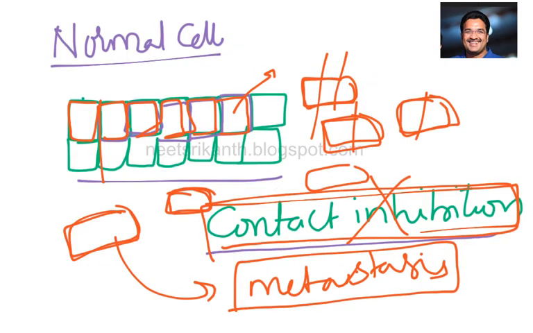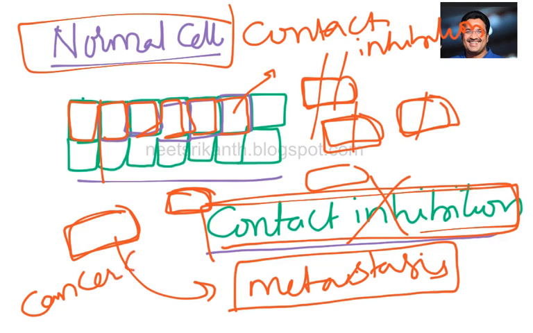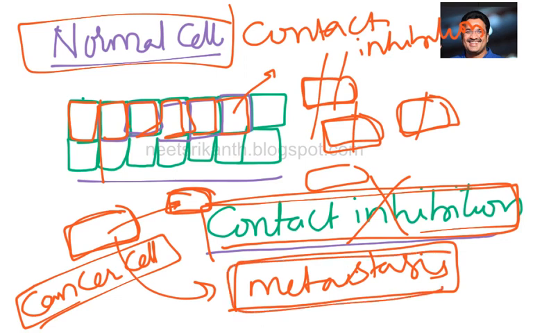Point to be remembered here. Generally, a normal cell has a property called contact inhibition. But in the cancer cell, there is no contact inhibition. There is no physical contact. That's why a cell can move from one place to another place, and a cell can divide rapidly. The feature is called metastasis.